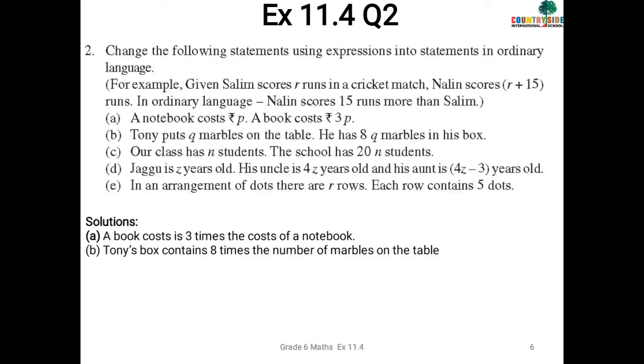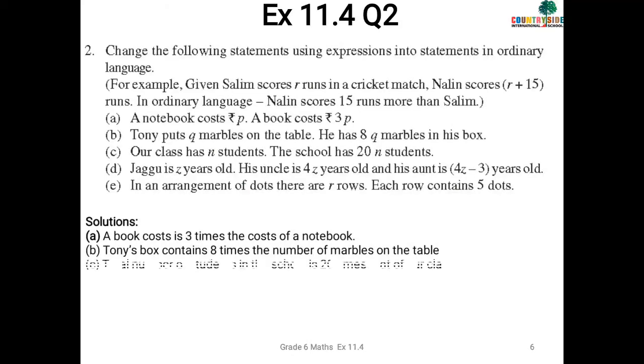Our class has n students and the school has 20n students. So the total number of students in the school is 20 times our class. Okay, how 20 times? See, this is n and this is 20n, that means it is 20 times.